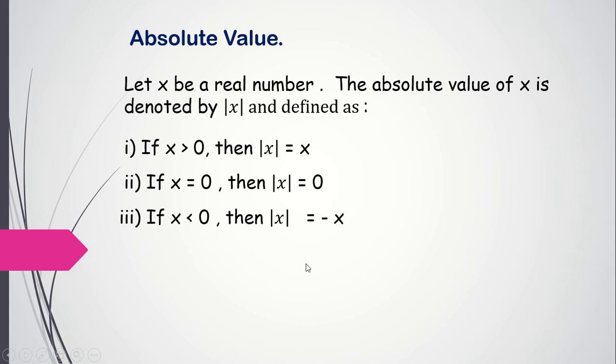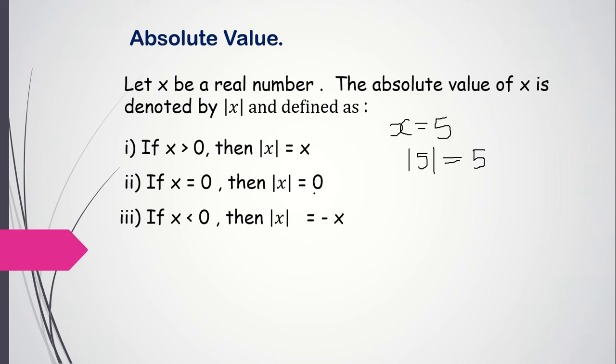So just now it may be slightly confusing to you, but let us see one example and then it will be very clear what mod actually is. We have to go according to the definition. First we will take some positive value. Let's say x is greater than 0, meaning x is any positive value. Suppose x is 5. Then mod 5 will be what? According to the definition, if x is positive, then mod is x. So mod is going to be 5.